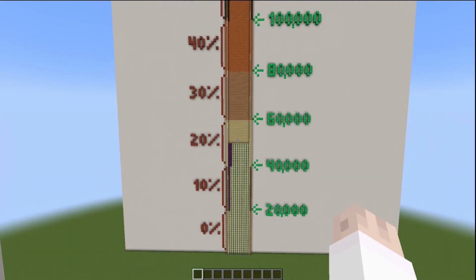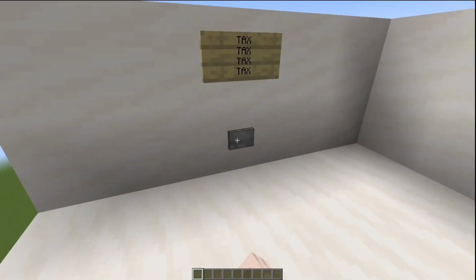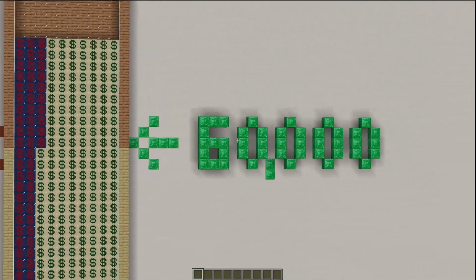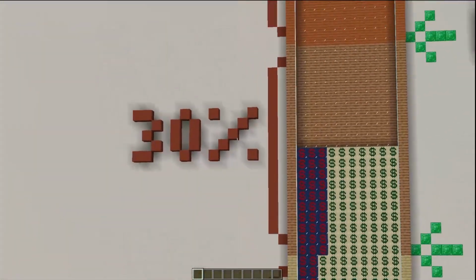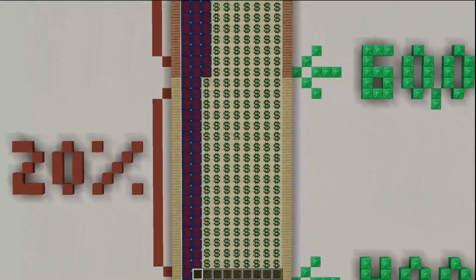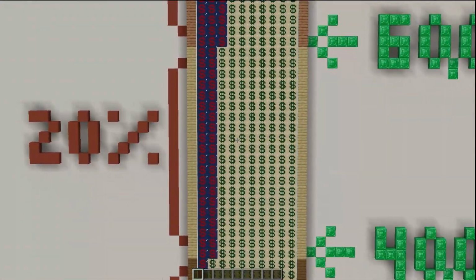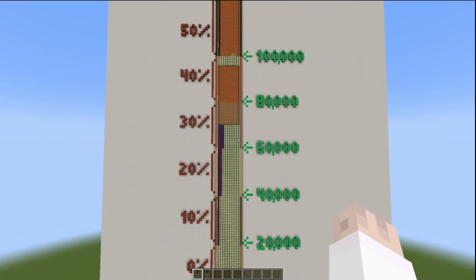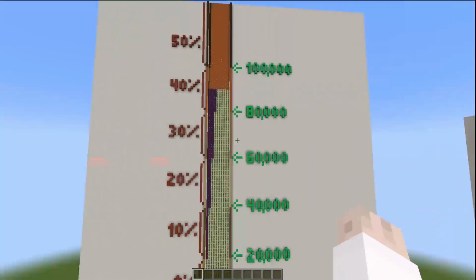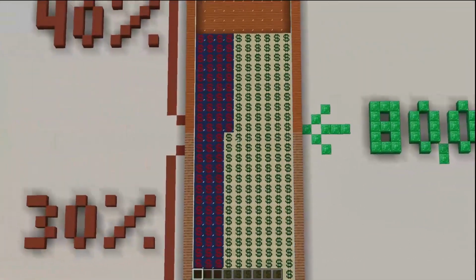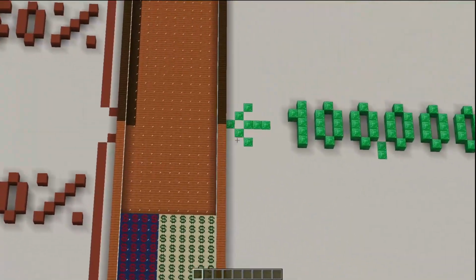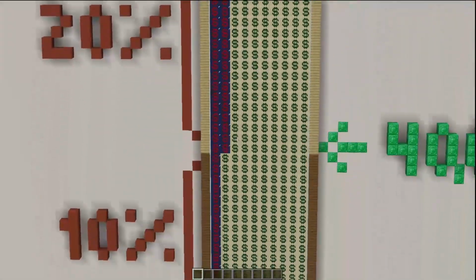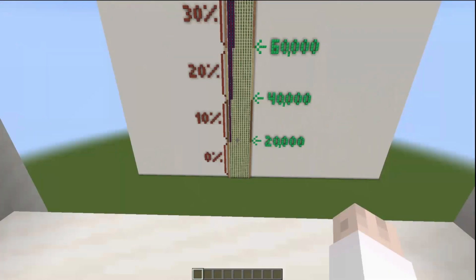So let's see what it looks like with $70,000. We tax and boom, same idea. Everything above this amount gets taxed at the new bracket percent. But everything below that amount is still taxed for the bracket below. And finally, $90,000. We tax it and we see that again, everything above this amount, inside this new bracket or bucket, gets taxed at the new percent, whereas everything else remains taxed at the amount of the bucket.